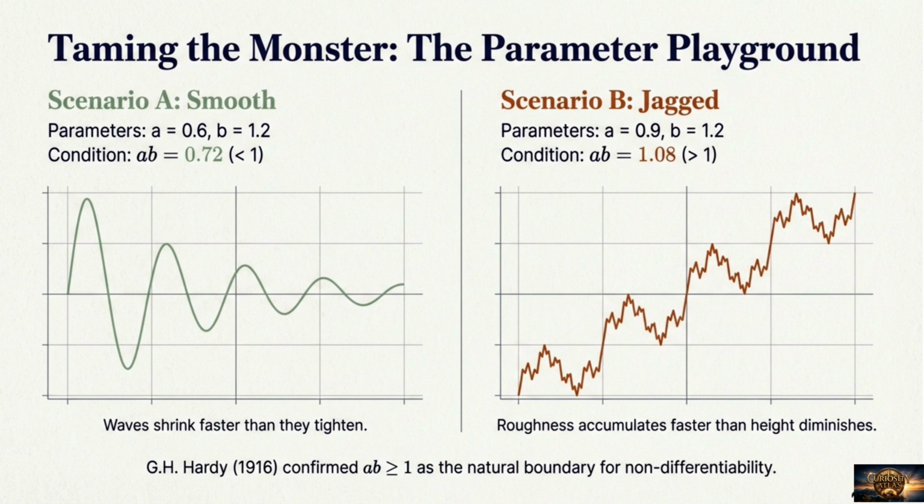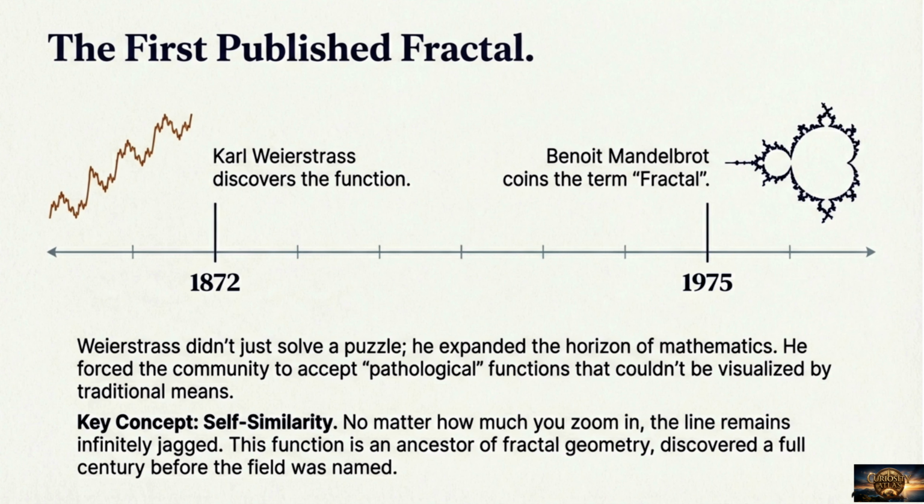The behavior of the function depends on the parameters a and b. In scenario A, where a times b is less than 1, the waves shrink faster than they tighten, resulting in a smooth function. In scenario B, where a times b is greater than 1, roughness accumulates faster than height diminishes, making it jagged. G.H. Hardy confirmed that a times b greater than or equal to 1 is the boundary for non-differentiability. Karl Weierstrass discovered this function in 1872.